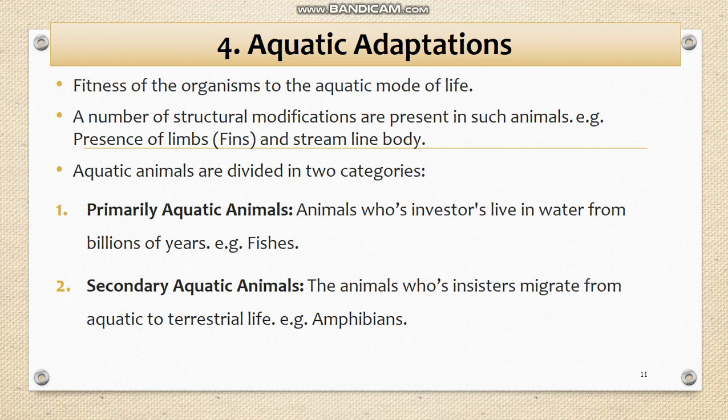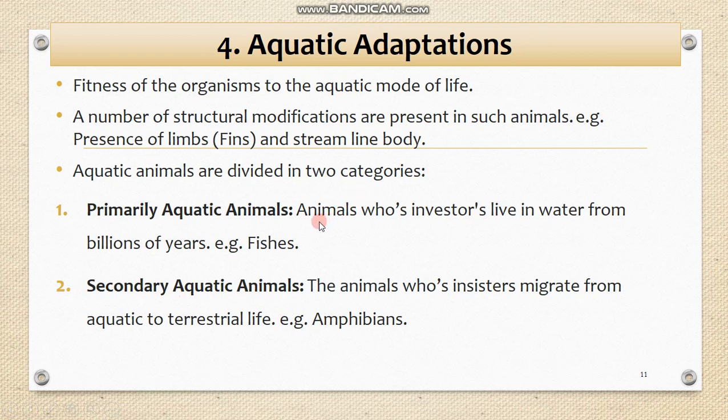These animals have a large number of adaptations, including the presence of limbs, fins, etc., and a streamlined body. These modifications help these animals to survive inside the water. If we discuss aquatic adaptation, these animals are further divided into two categories. The first is primary aquatic animals and the second is secondary aquatic animals.